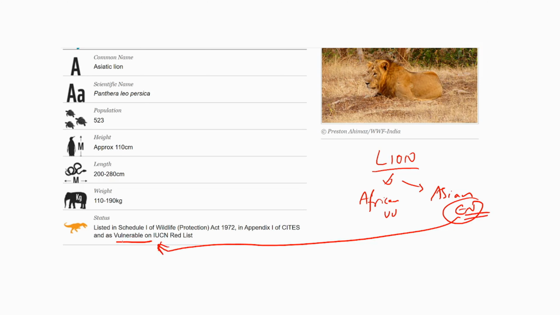But whatever I got from the IUCN website is an old source. The WWF, World Wildlife Fund, website shows it is vulnerable, and this PT-365 also says it is vulnerable. So that is the clarification I want to give. I'm saying vulnerable for the Asiatic lion also. So in general, lion is vulnerable, African lion is vulnerable, Asian lion is also vulnerable.